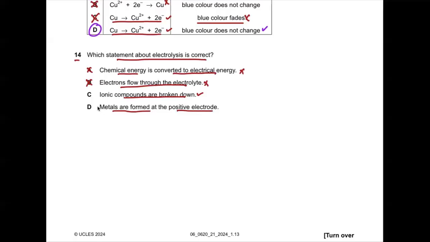Metals are formed at the positive electrode. No, metals actually have positive ions, so they are going to be formed at the negative electrode because opposite charges attract each other. So D goes wrong as well. So it means our correct answer is C. Is this clear to all of you?